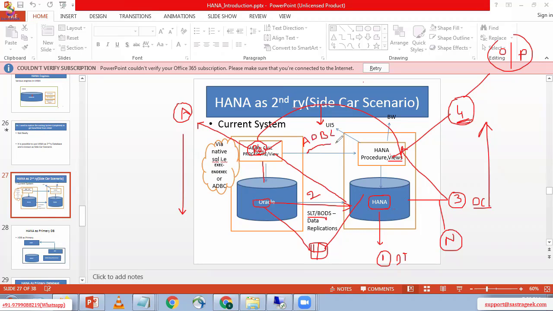By using this ADBC connection, our ABAP application will call the view which is in the HANA database. When we call the HANA view, we will get the output. See, this is the cyclical process we need to follow in HANA database. That means in a migration project, every day, you need to follow this process only.